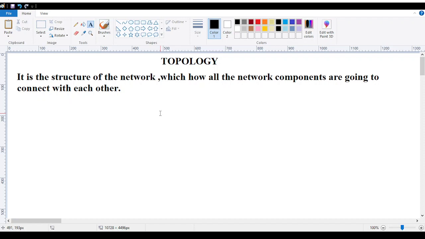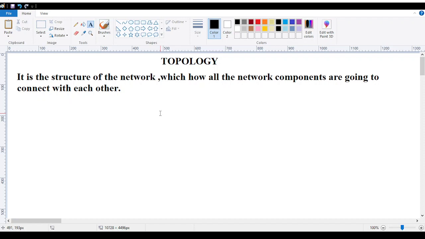Because in the previous sessions, you have gone through how a network establishes connectivity. The devices help us establish the connection, and the cable makes the things connected, but how are they going to be connected? If I say hello to you, how can I say hello to you? There will be a procedure, there will be a way. Yes, I can greet you, I will say my name first, then I will say hello. I can't just appear randomly and say hey, how are you? No, this is not the way.